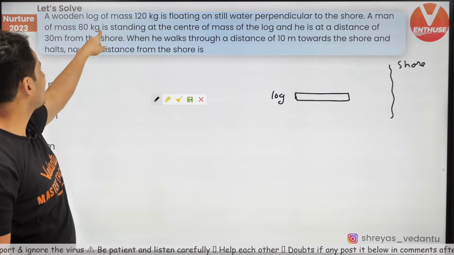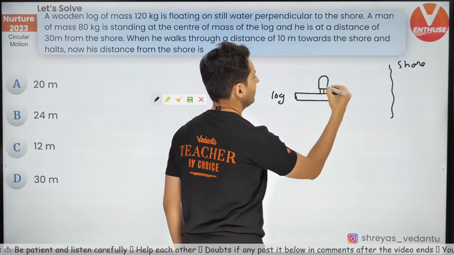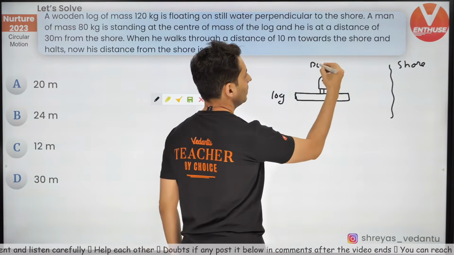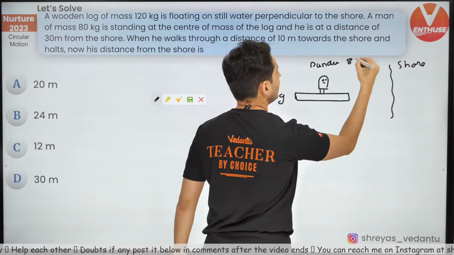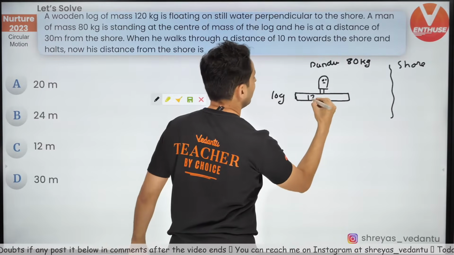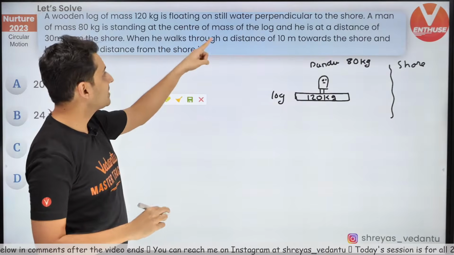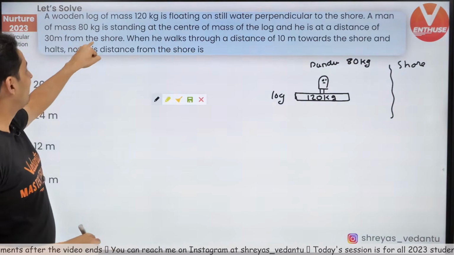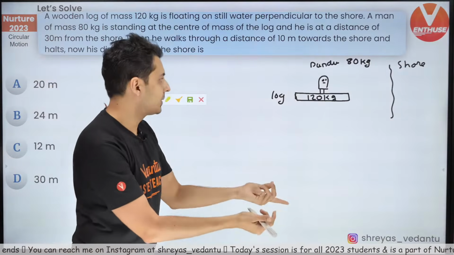There is a man of mass 80 kg at the center of mass of the log. So this man, this Pandu, he's standing here. What is Pandu's mass? It is 80 kg. And what is the log's mass? The log's mass is 120 kg. Interesting. Now what is Pandu doing? Pandu walks a distance of 10 meters towards the shore.